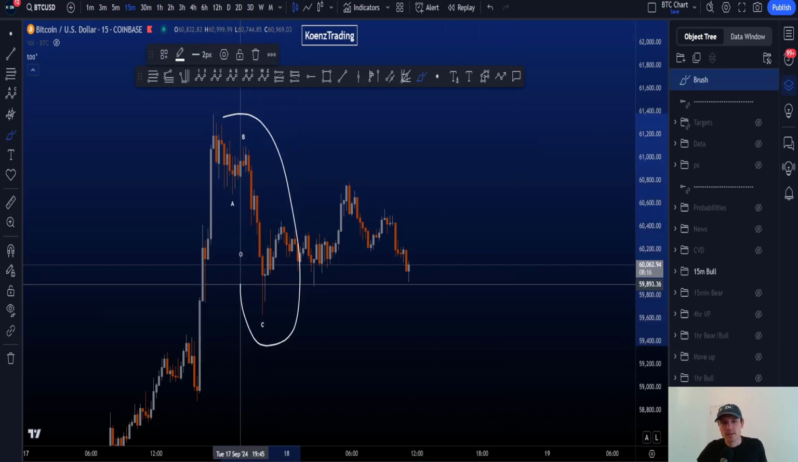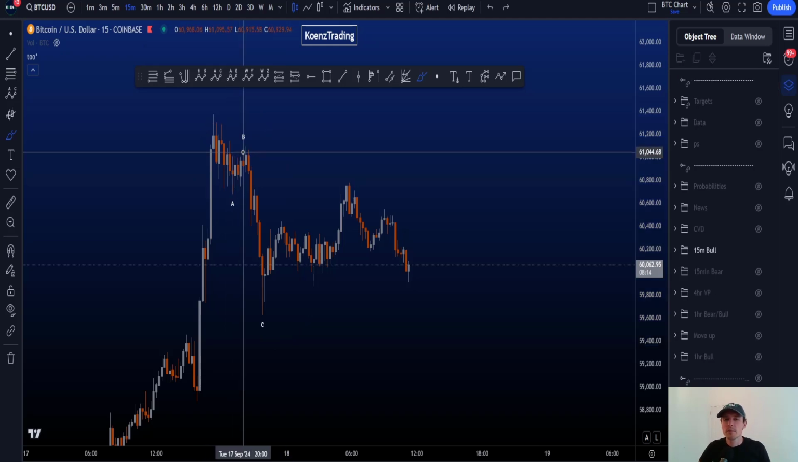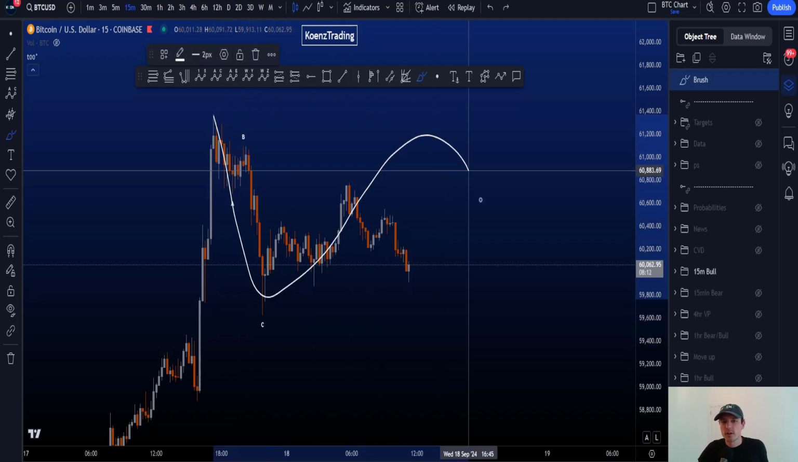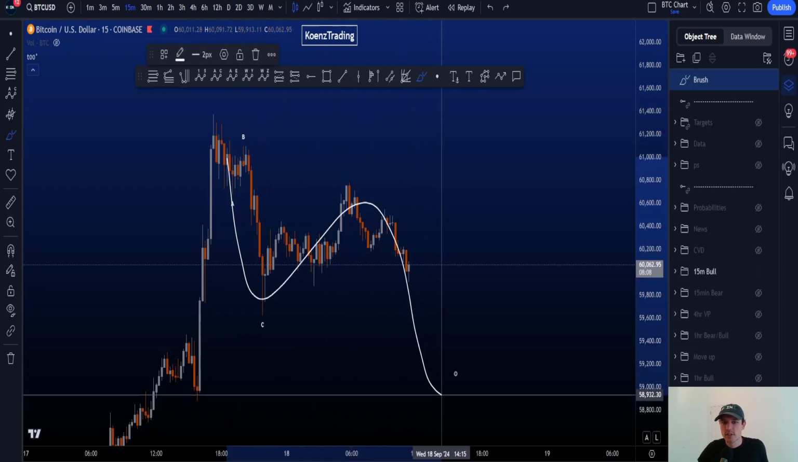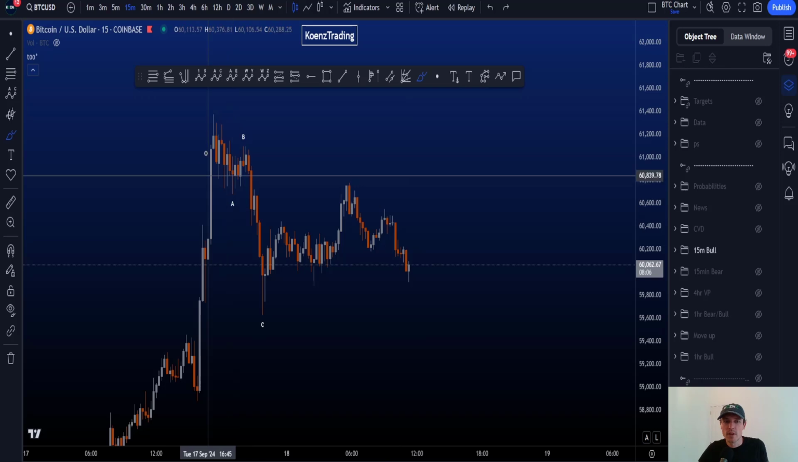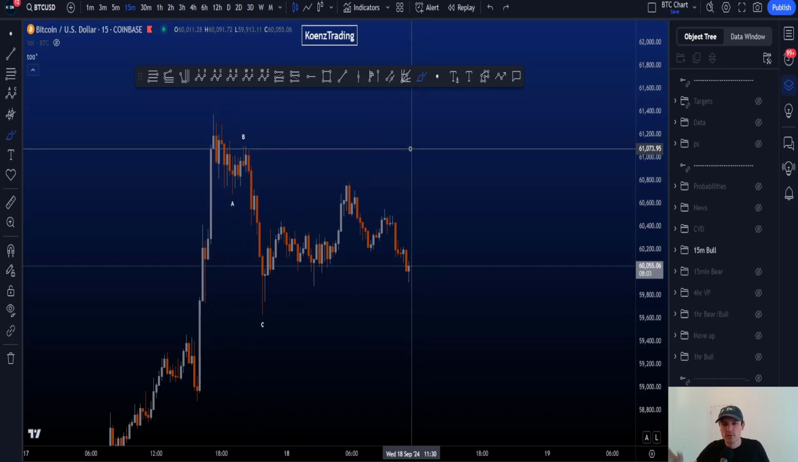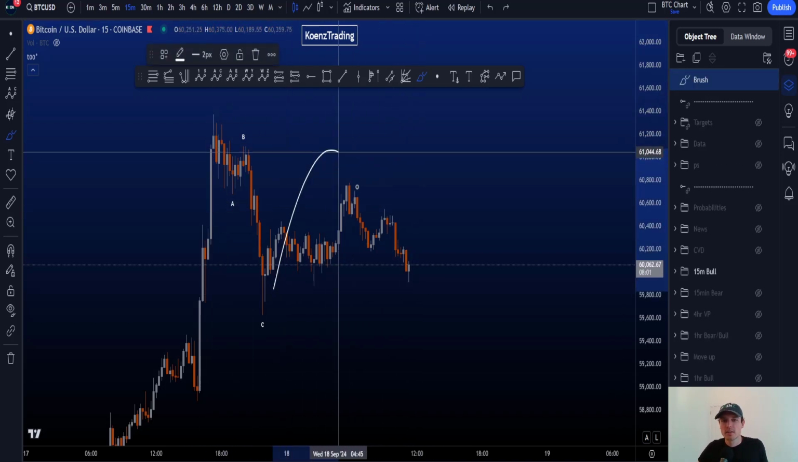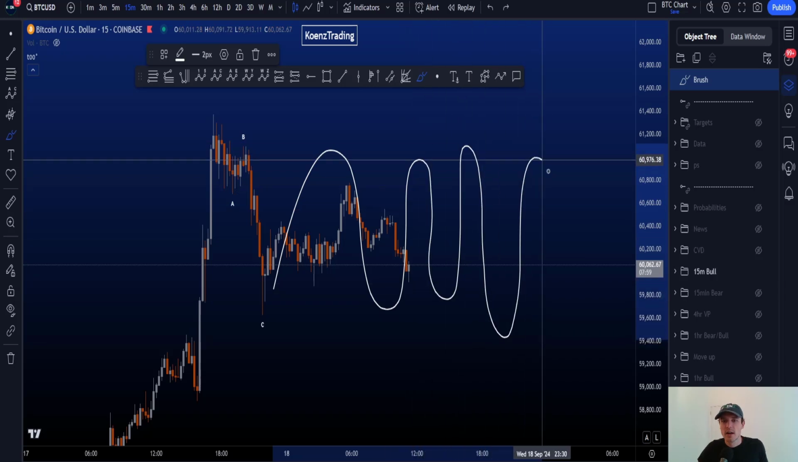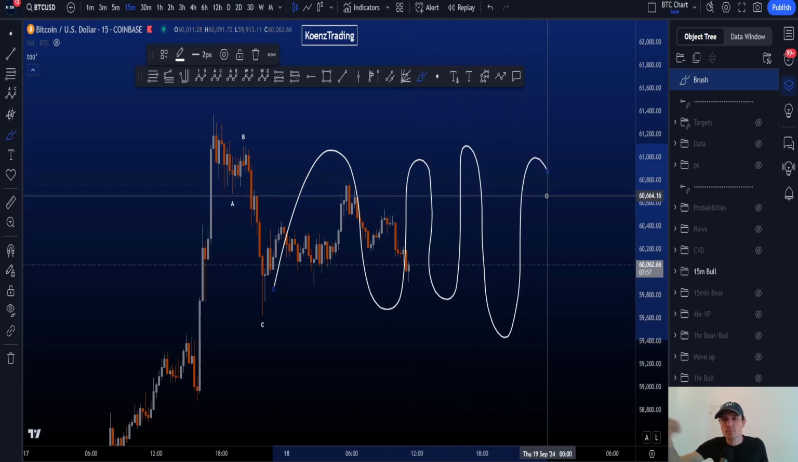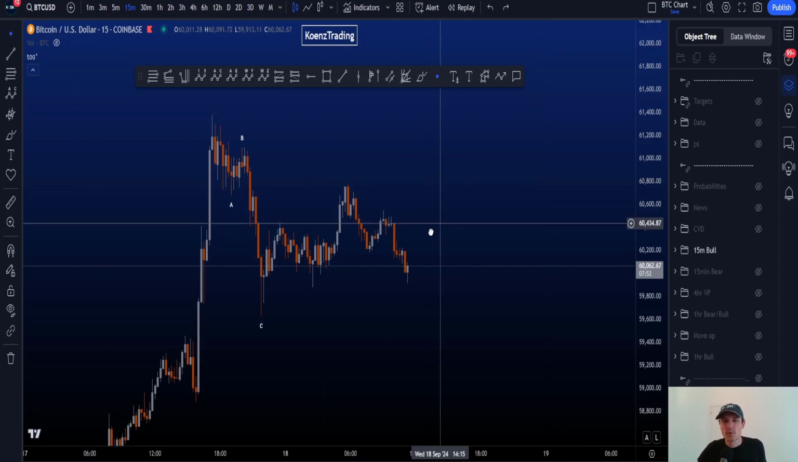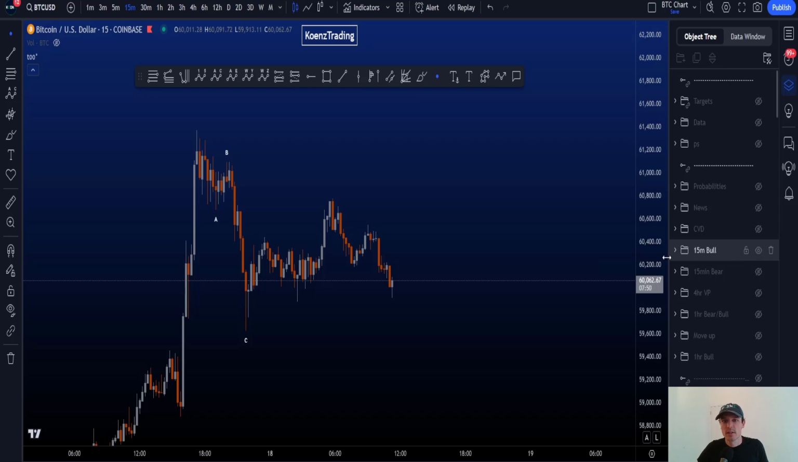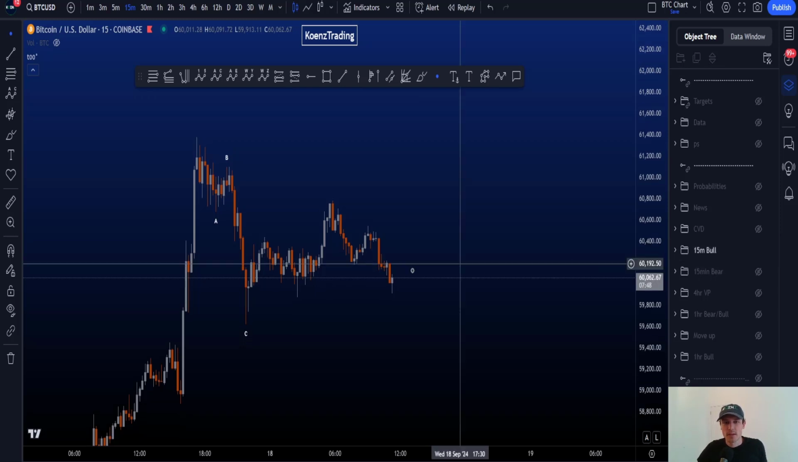Now a zigzag by itself can easily be part of a bigger structure. A WXY, a flat, a double zigzag, right? So it's not that, oh, we have an ABC and up we go impulsive and ta-da, right? We can easily continue ranging for the day here. And then as the news approaches this afternoon and tonight, get that volatility that we are looking for. Make sure you trade safe, right? So that is something that you have to keep in mind with regards to the 15-minute time frame.